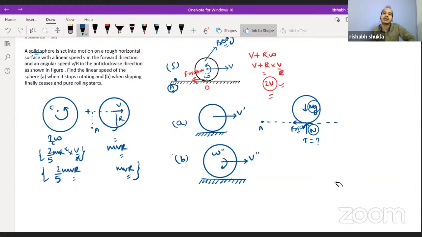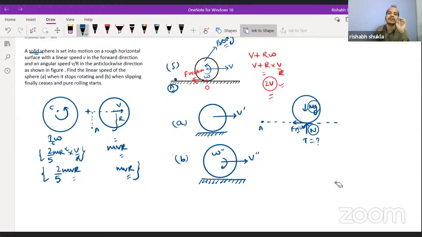So now here you should observe that angular momentum is basically a vector quantity, so the direction is also associated with it. In one case it is anti-clockwise. We determine the direction using the right hand thumb rule, but you can directly say that because of rotation it is anti-clockwise, and because of translation you can find that about point A it is a clockwise moment.